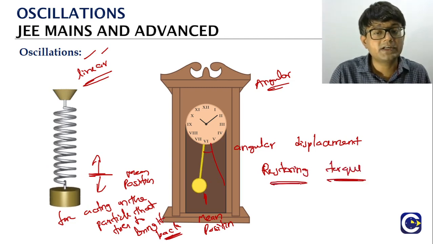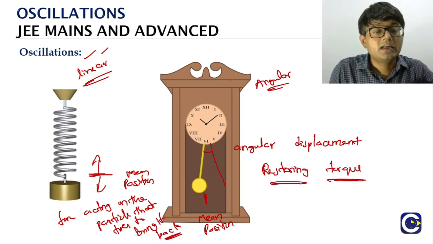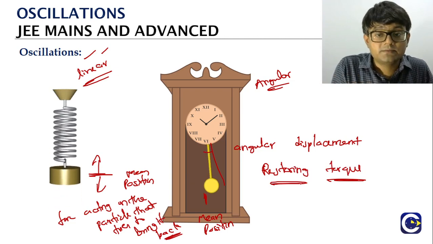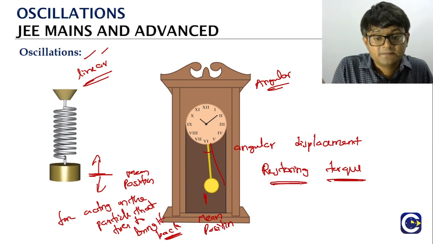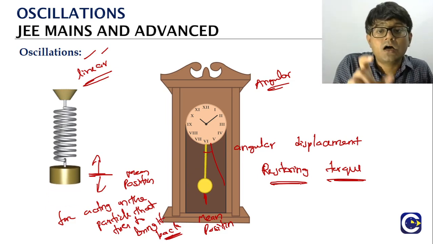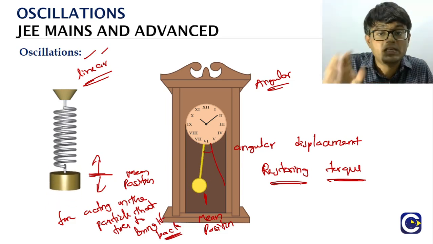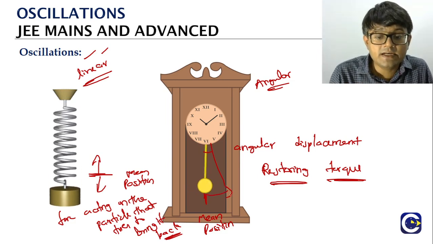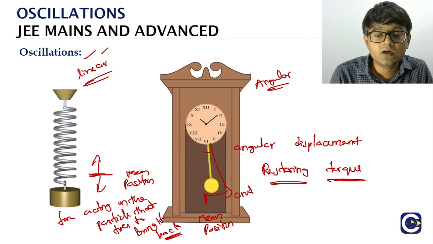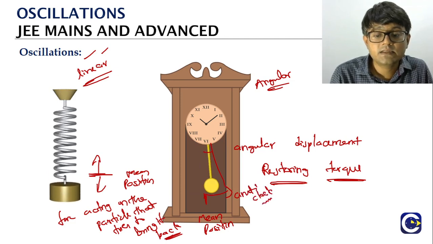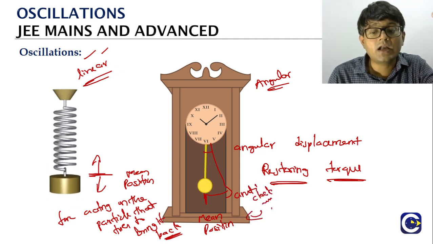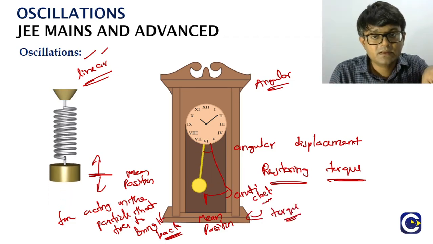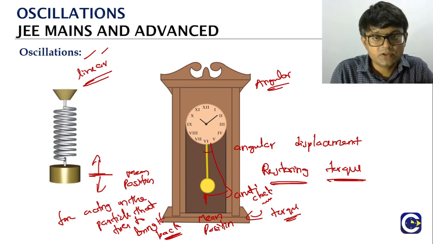Because for the angular motion, just like the translational motion is driven by force, the angular motion is driven by what? Torque. So there will be a torque acting on the object in angular oscillation, which will try to bring it back. From the mean position, if the angular displacement is anti-clockwise, then there will be a torque acting on it in exactly the opposite orientation, that is the clockwise direction.